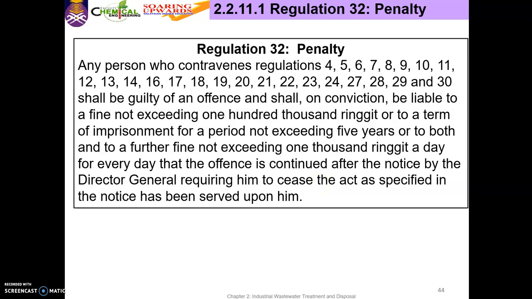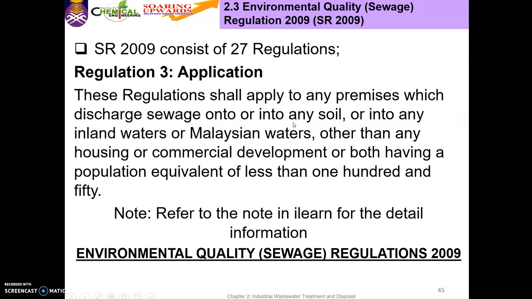Okay, so this is regulation number 32. Okay, so this is about penalty. So any person who contravenes any regulation, semua regulation ni, shall be guilty of an offence and shall be liable to a fine not exceeding 100,000 ringgit. Okay, ni penalty. Okay.